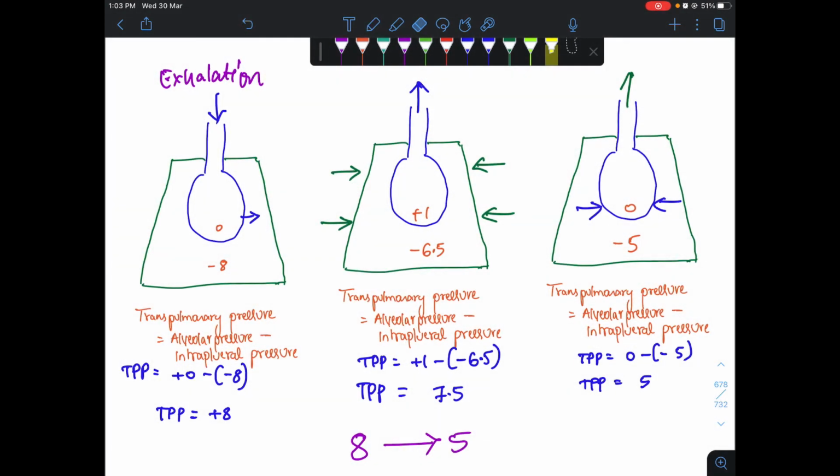Next we have exhalation. For air to move out of the lungs, the pressure within the alveoli should be more, because air always moves from higher pressure to lower pressure. Hence at the end of inspiration, the contraction of the diaphragm stops. This causes inward movement of the chest wall. This creates less negative pressure within the pleural space, and also positive pressure within the alveoli. Hence air flows out of the alveoli.